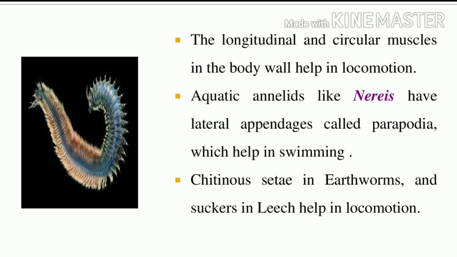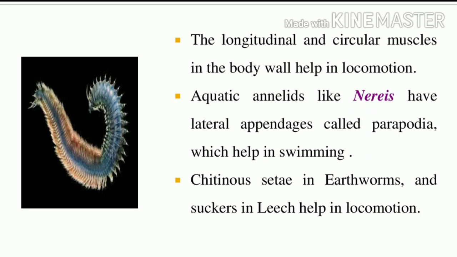So what are the aquatic annelids? What is an example of the aquatic annelids? That is the Nereis. The Nereis has lateral appendages called the parapodia. Using the parapodia in aquatic conditions, it swims.